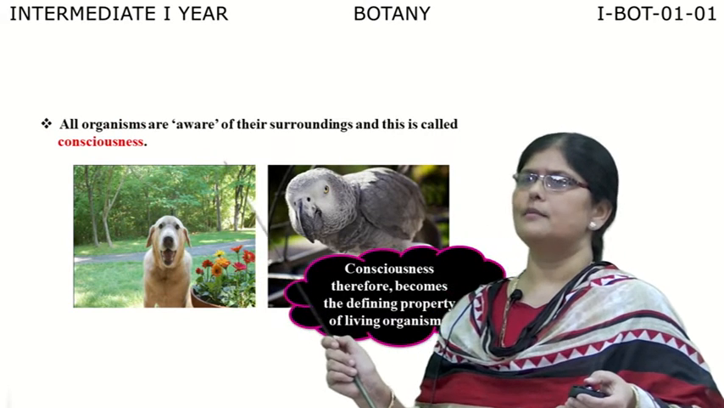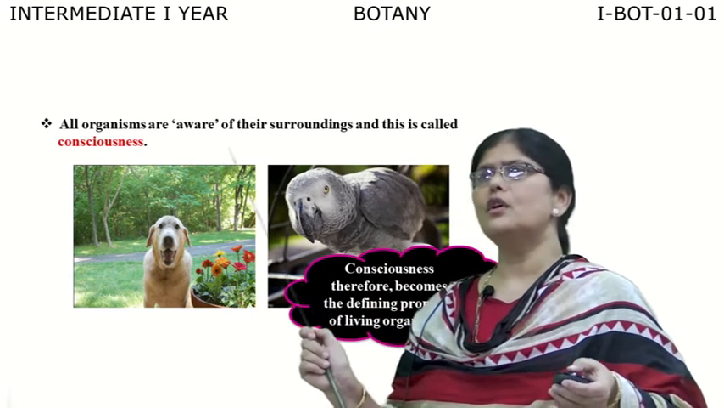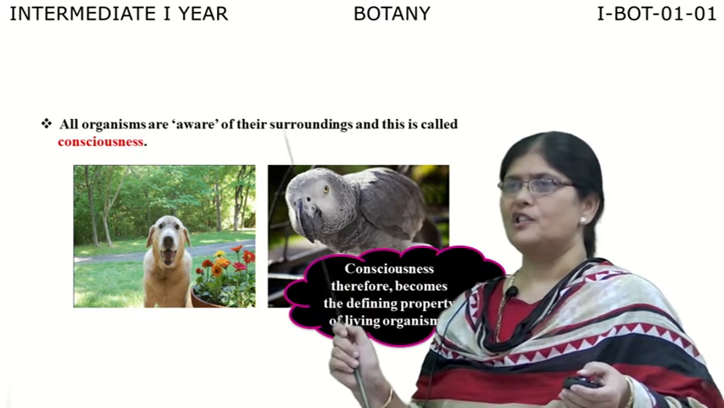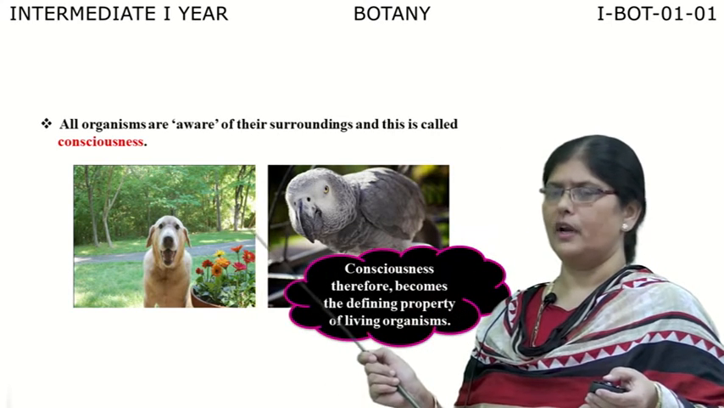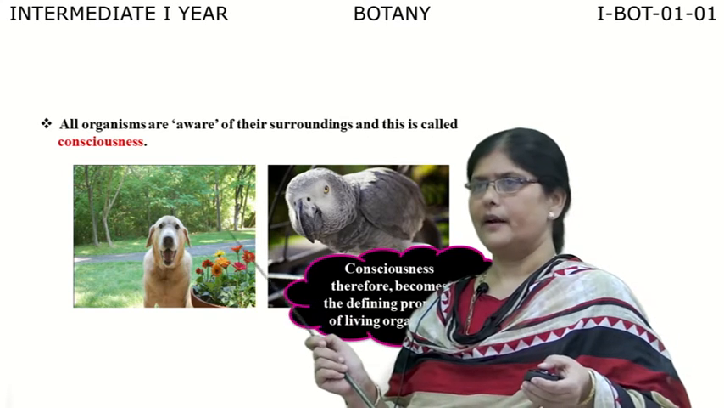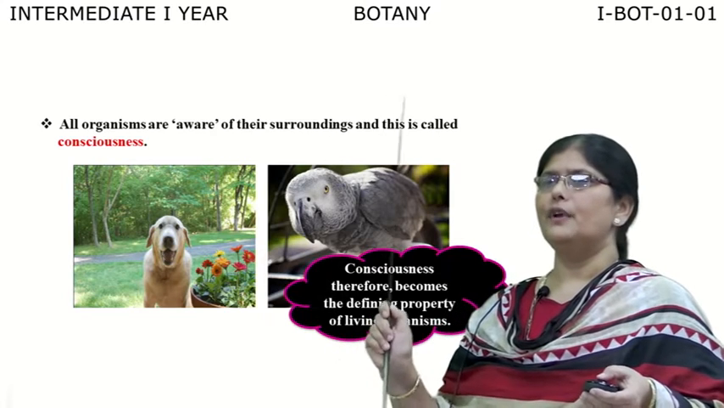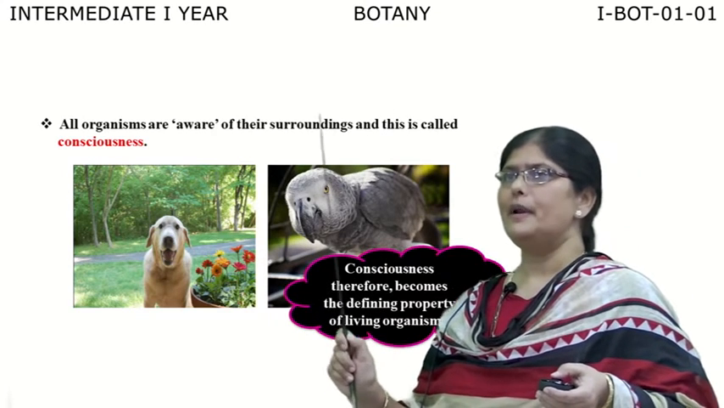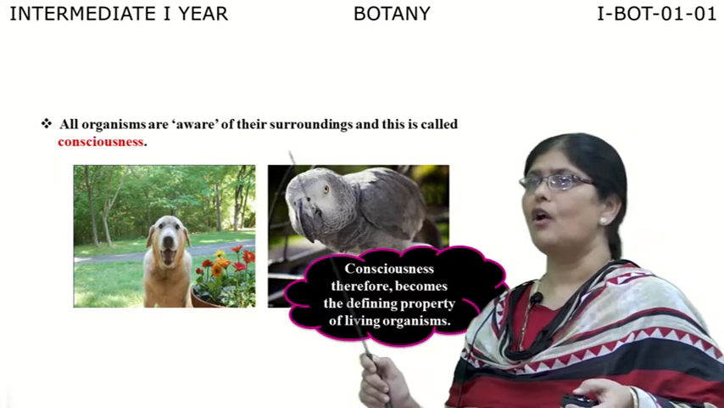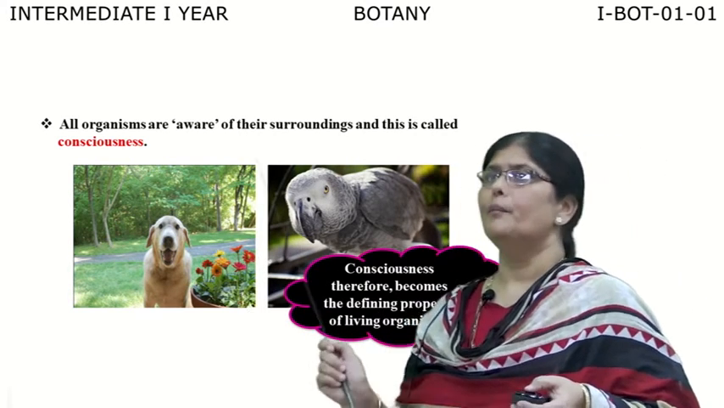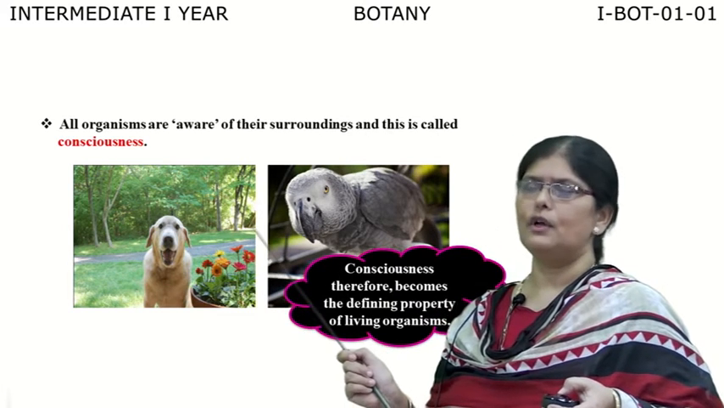So all organisms are aware of their surroundings, and this ability to sense their environment is also termed consciousness. So consciousness, or the ability to sense the environment, is therefore a defining property of living organisms, and we don't find it in non-living things, right? So just go back to what we have learned: growth, metabolism, reproduction, and then the ability to sense the environment. Among all the four characteristic features, growth and reproduction cannot be taken as the identifying characteristic feature, but metabolism and consciousness can be taken as the defining property of living organisms.